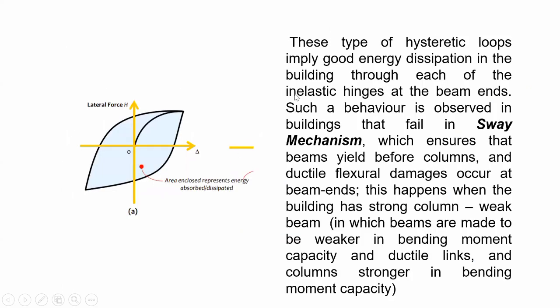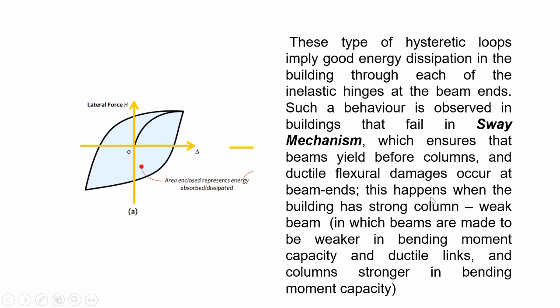So next, this type of hysteretic loops imply good energy dissipation in the building through each of the inelastic hinges at the beam ends. Such a behavior is observed in buildings that fail in sway mechanism, which ensures that beams yield before columns and ductile flexural damages occur at beam ends.